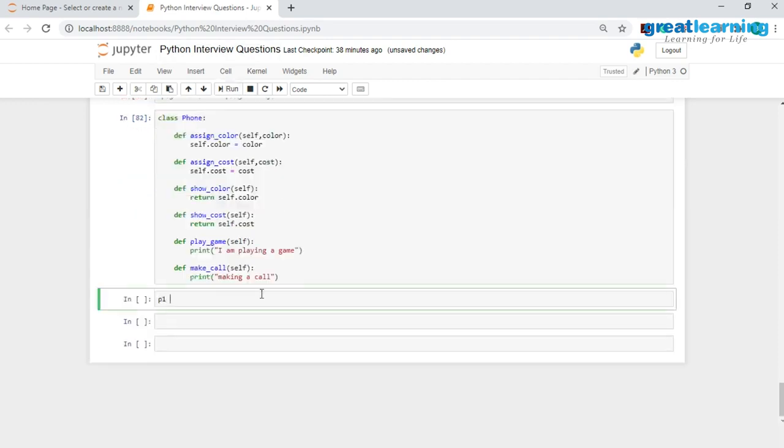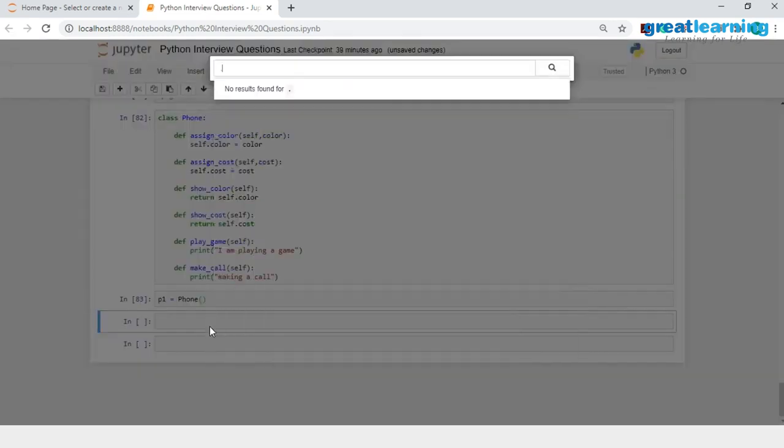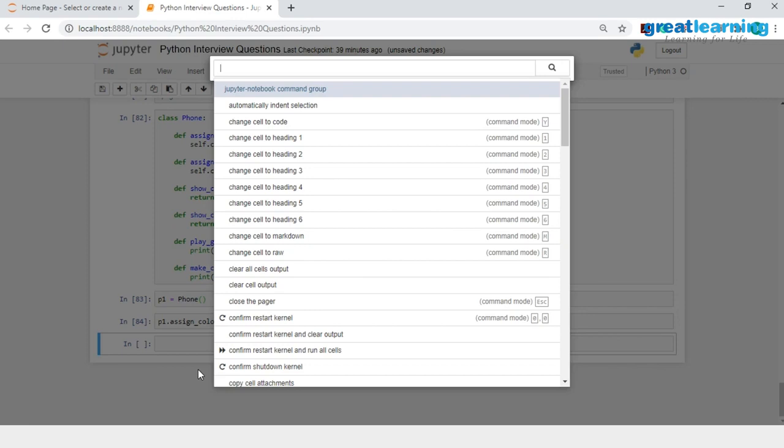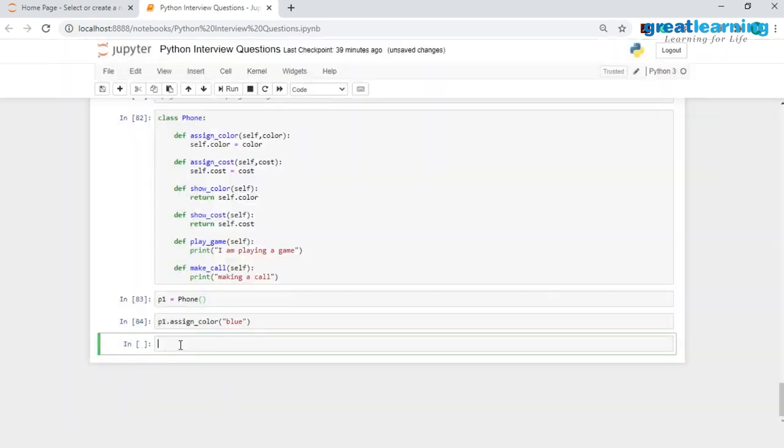Now I'll create again this object called p1, and I'll instantiate it. Now after instantiating it, I will be assigning values like this. So I will have p1 dot assign color, and let me set the color of this to be equal to blue. Then I will also set the cost over here.